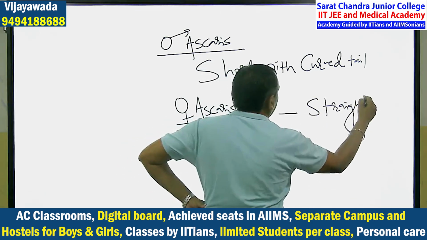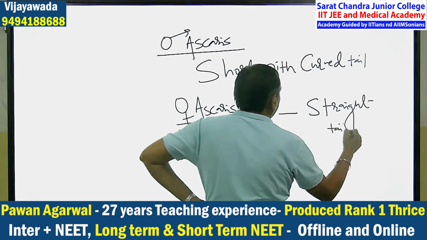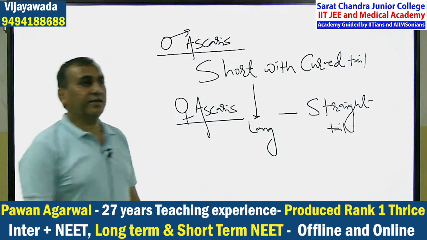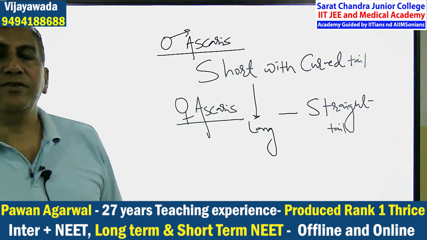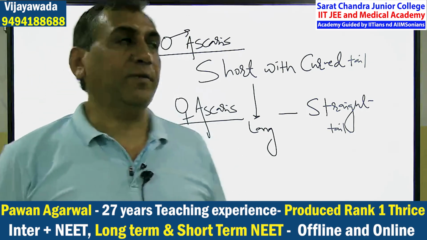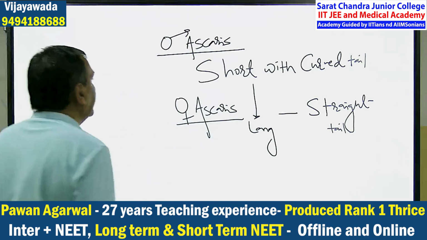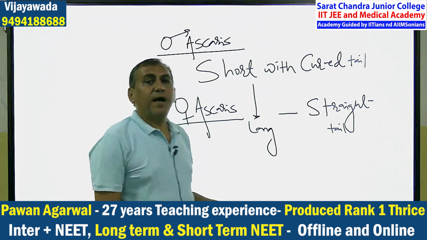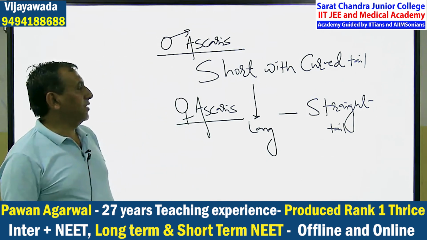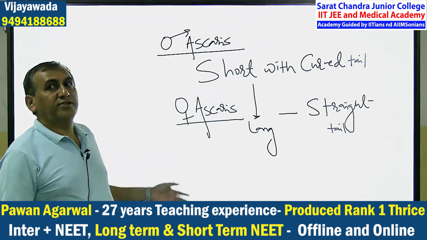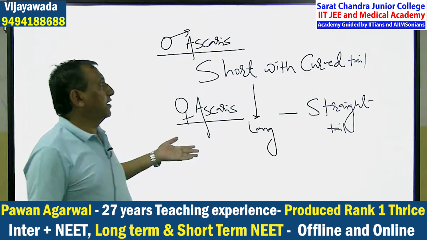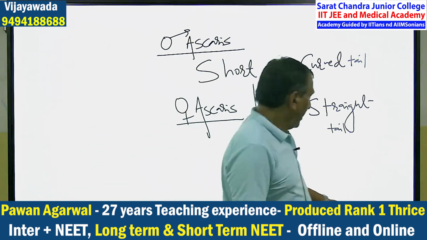So that is one very important character. On the basis of this character, you can differentiate male from female. So what is sexual dimorphism? Identification of male and female Ascaris on the basis of external characters. It is known as sexual dimorphism.